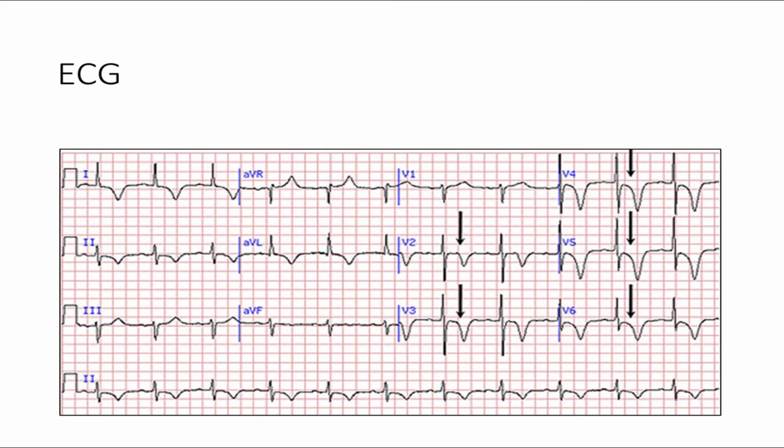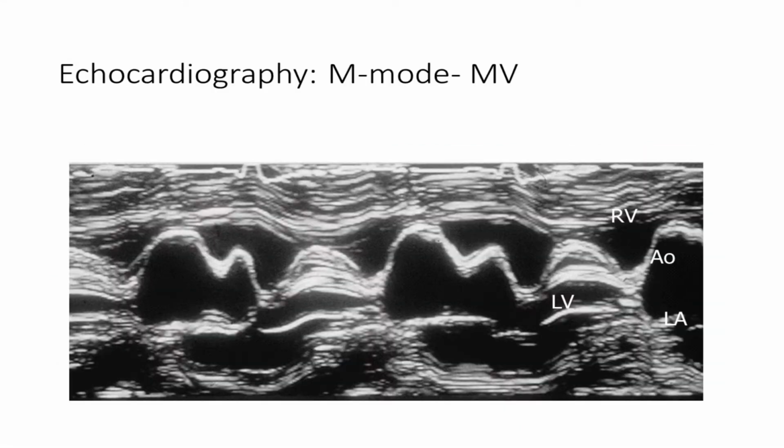This is his ECG, which shows classic symmetrical deep T inversion in multiple chest leads and limb leads. This is M mode of his left ventricle, which clearly shows systolic anterior motion of mitral valve, which is a hallmark or typical of LVOT dynamic obstruction.